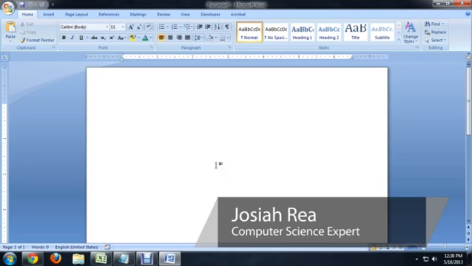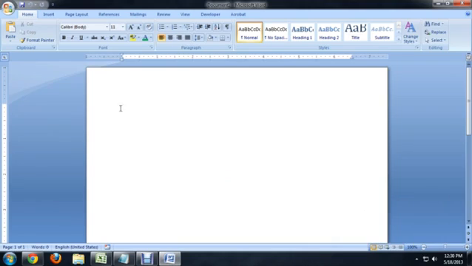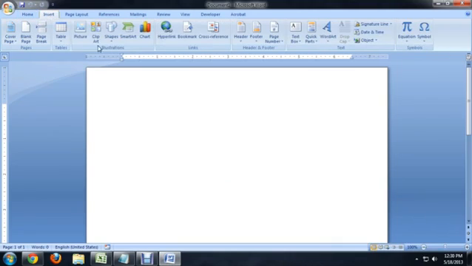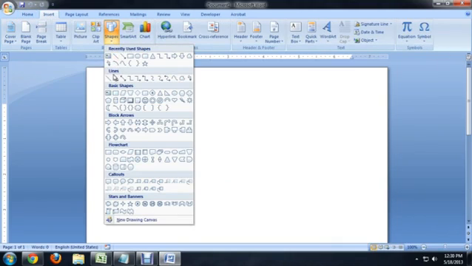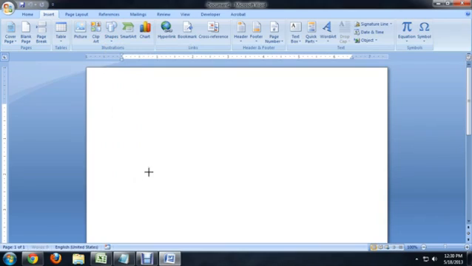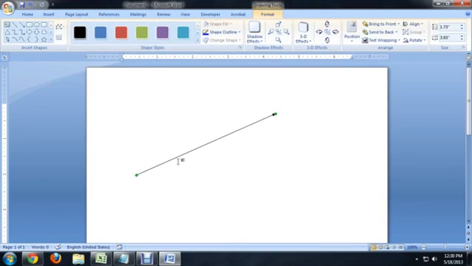I'm going to show you how to make a dashed line in Microsoft Word. So, here I am inside of Word, and I'm going to come up to the Insert tab and click on Shapes. And we've got a lot of different lines that we can choose from. I'm actually going to pick the one with the arrow just because I like that arrowhead, kind of gives it some direction. So, we just click and drag and there we go. We've got our line with an arrow on the end.